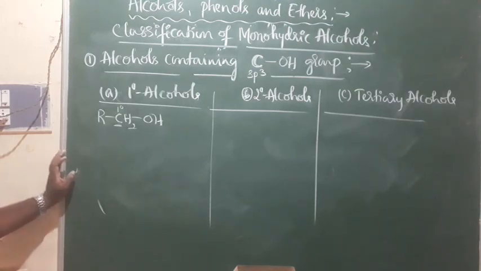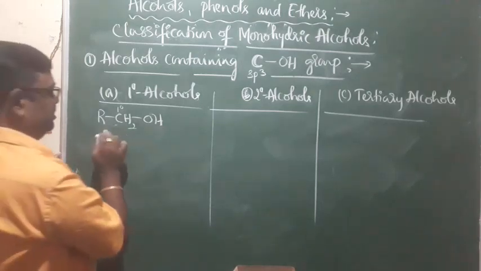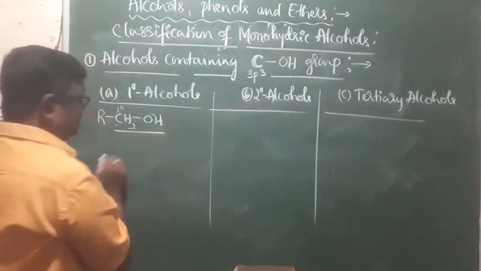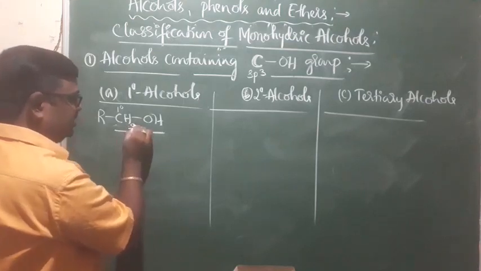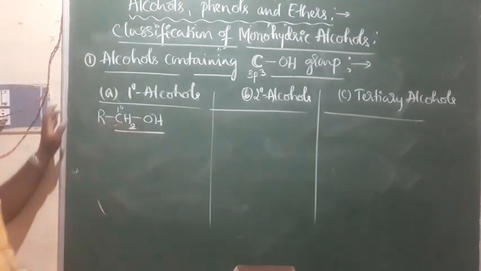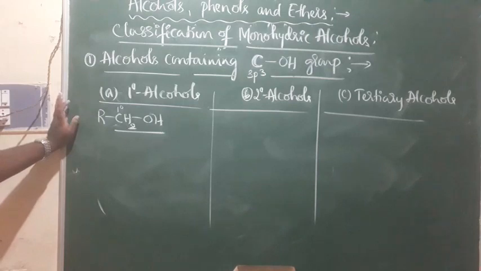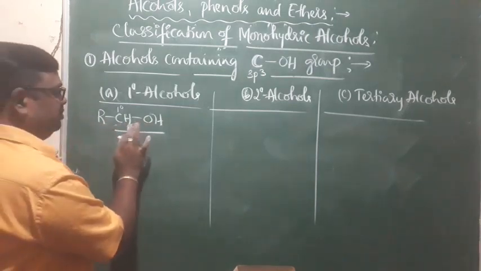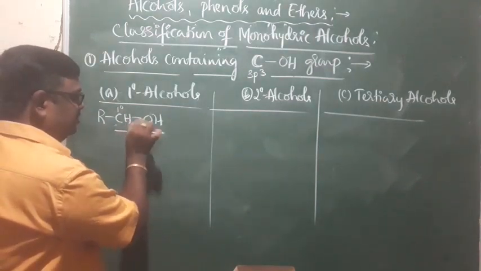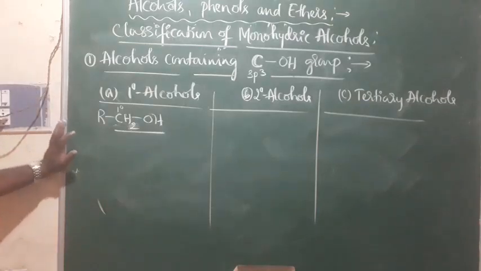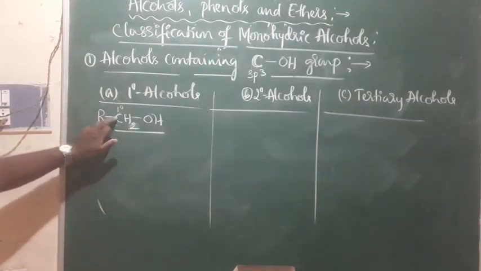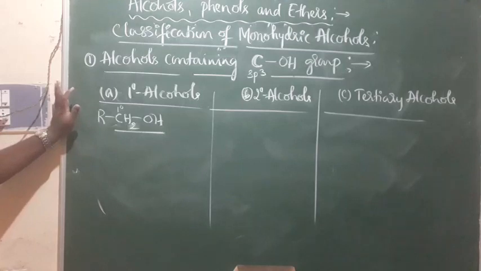If you want to identify a primary alcohol, you find this group, the CH2OH group. Any organic compound containing the CH2OH group, definitely it is a primary alcohol. If any organic compound has the CH2OH group, then you just treat it as a primary alcohol. Yes, this is primary alcohol, or CH2OH, the general representation, right?